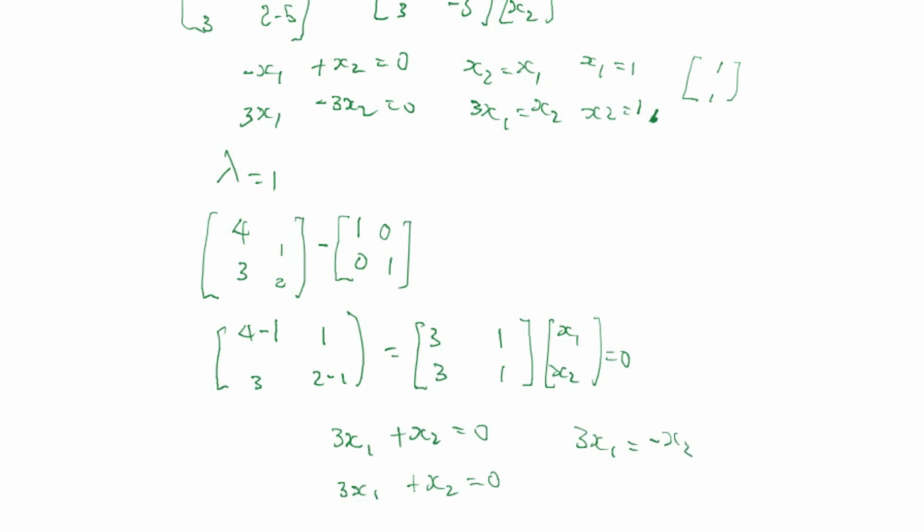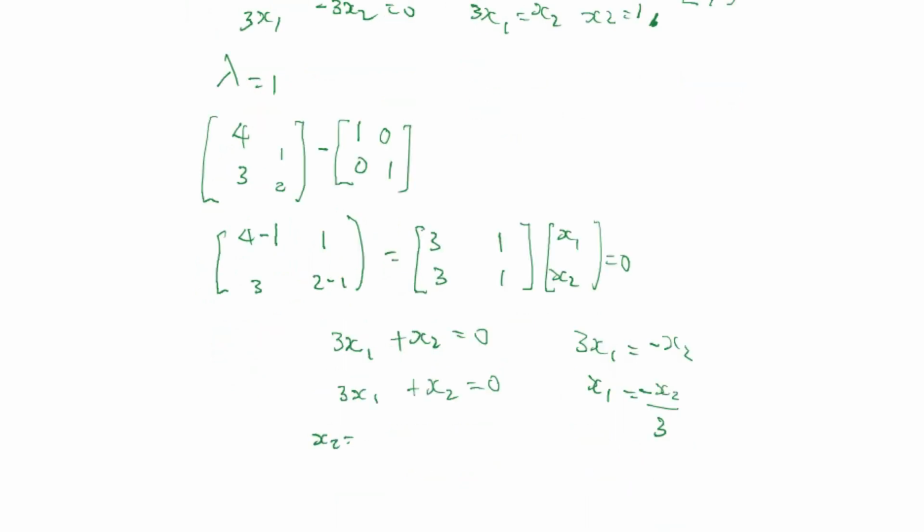Then making x1 the subject of the formula, we have minus x2 all over 3. So whenever x2 is equal to 1, our x1 will be equal to minus 1 over 3.